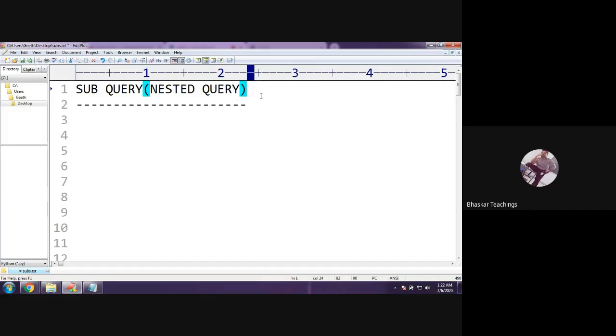So what is a subquery? The definition of a subquery is a query inside a query. The name itself says query inside a query. Next, what is the syntax of this subquery?